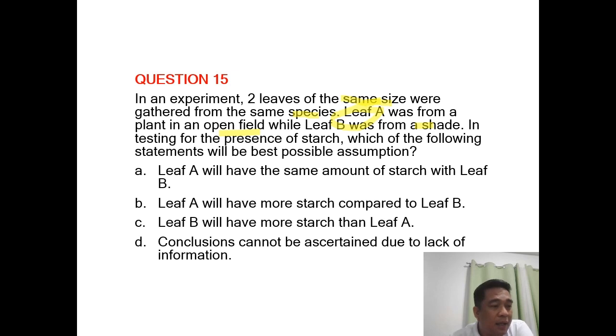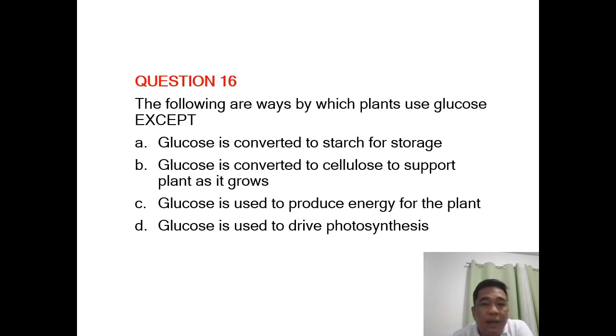Kaya, ang tamang sagot natin ay yan. The leaf A definitely will have a greater concentration, no, rate of photosynthesis or starch amount because it is more exposed to sunlight. Yun po ang sagot natin doon kanina.